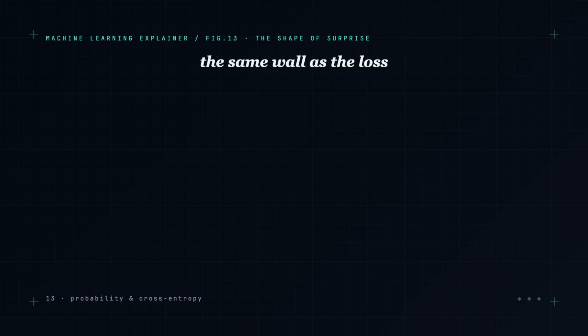Look at the curve of negative log p. When the probability is near 1, surprise is almost 0. You basically knew it would happen. As probability falls toward 0, surprise climbs without limit. This is the same steep wall we saw with the loss back in episode 3. And that's not a coincidence. It's where the loss comes from.